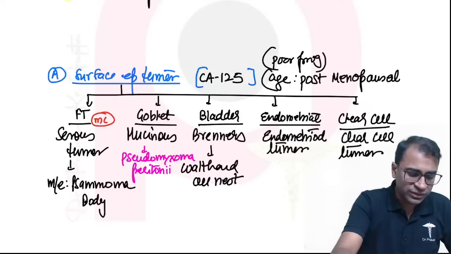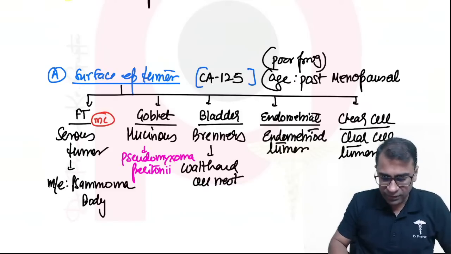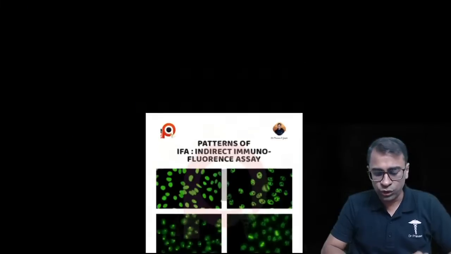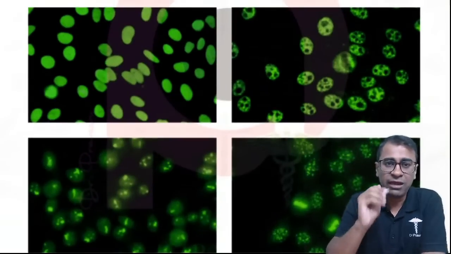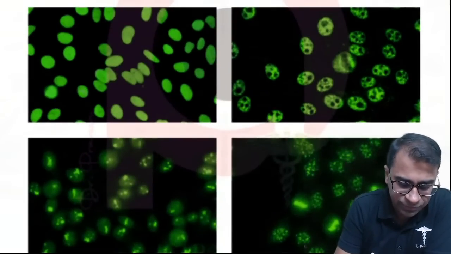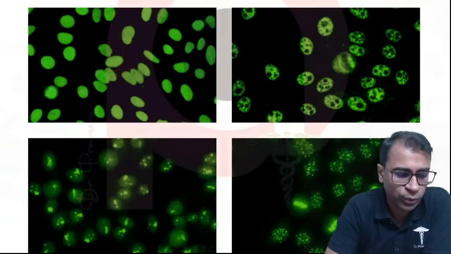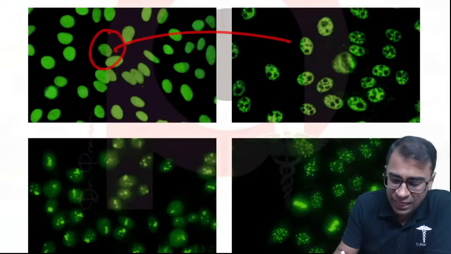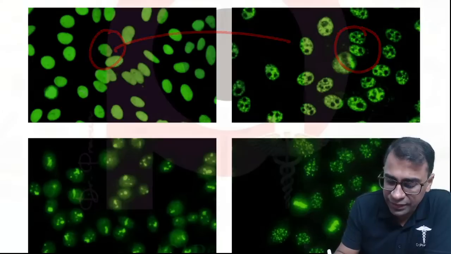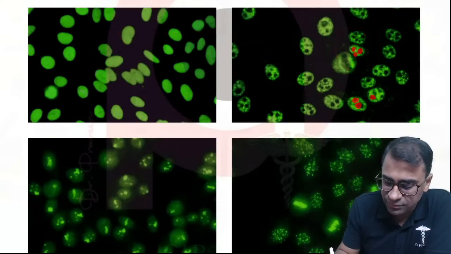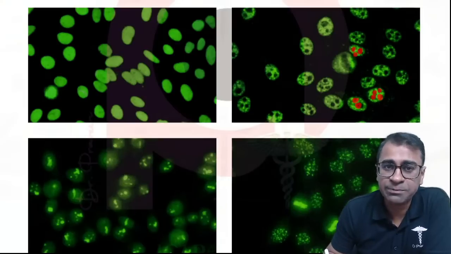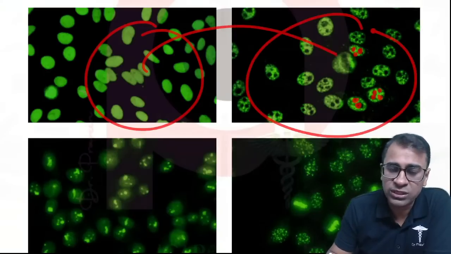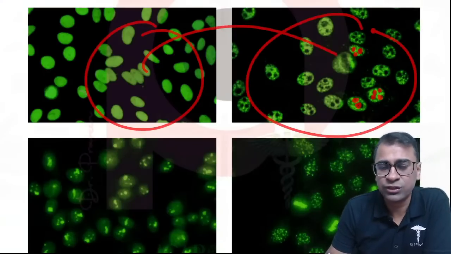Finally, one question was asked to me, I'll show that image, the pattern of the IFA. So how to identify the different IFA patterns? First of all, I want all of you to look at how to identify them. Number one, if you see a green color in the entire area, completely green, it is referred to as a homogeneous pattern. The same pattern seen as granules, however with the nucleoli unstained, is called a speckled pattern. Homogeneous, same thing, but granules without the nucleoli staining, is called a speckled pattern.